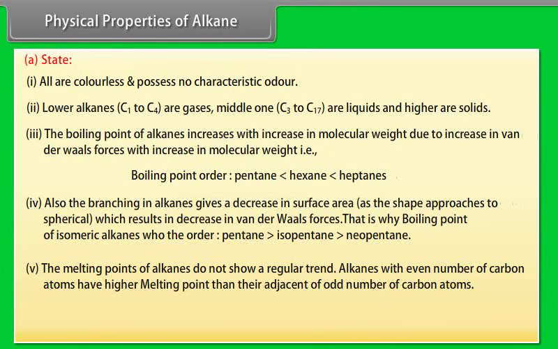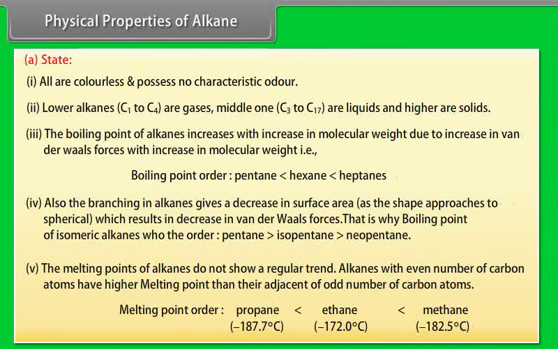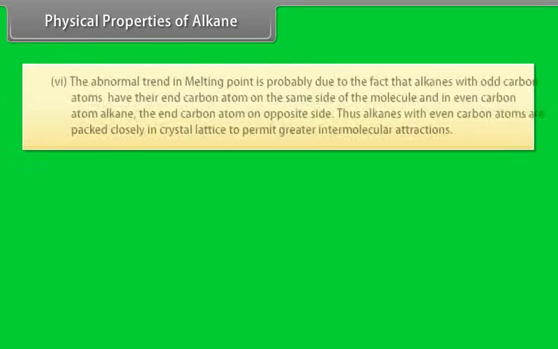Number 5. The melting points of alkanes do not show a regular trend. Alkanes with an even number of carbon atoms have higher melting point than their adjacent odd-numbered ones. Melting point order: propane is less than ethane is less than methane. Number 6.